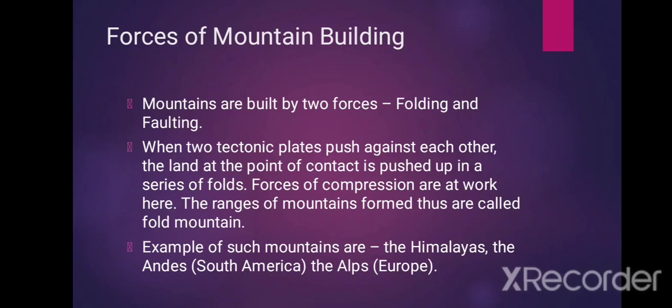The forces of compression are at work here and ranges of mountains are formed. Thus, they are called fold mountains. Examples of such mountains are the Himalayas, the Andes from South America and the Alps from Europe. There is one more example which you have to name in the comment box.